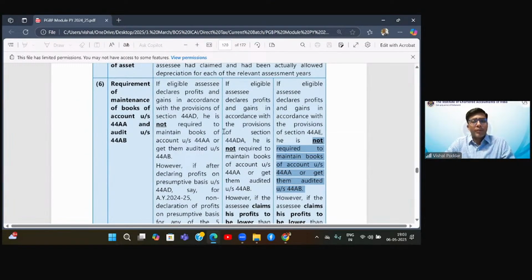Now, when they say that you need not maintain the books and need not get them audited, what it also means is that we do not require them. Why we do not require them? Because we have given you presumptive. See, why audit was required? Please understand why this audit provision is there. Because the government wants to know that have you computed all your deductions and calculated them correctly as per the provisions what we have studied in the previous 5 classes.